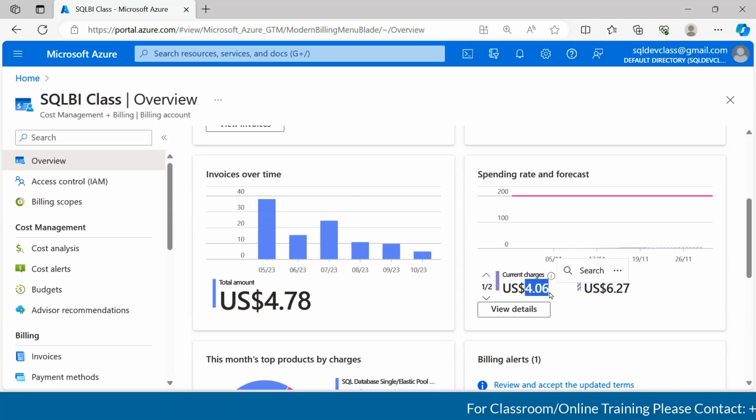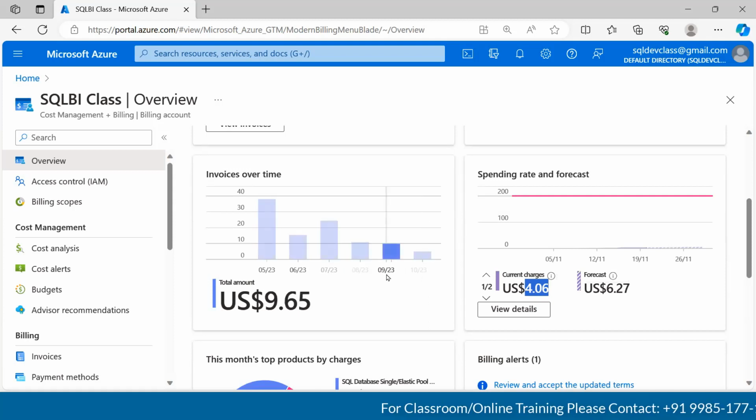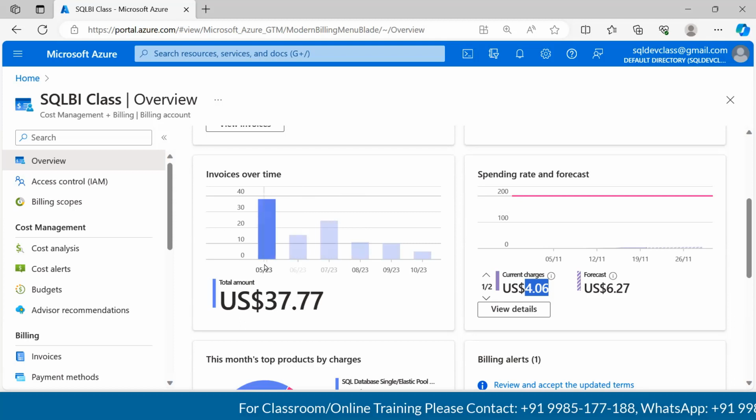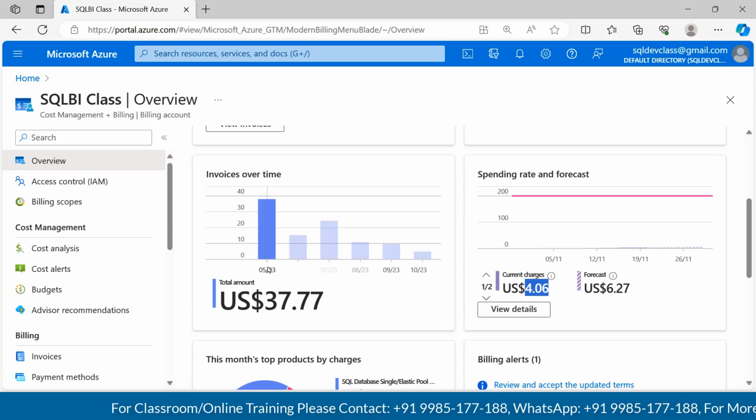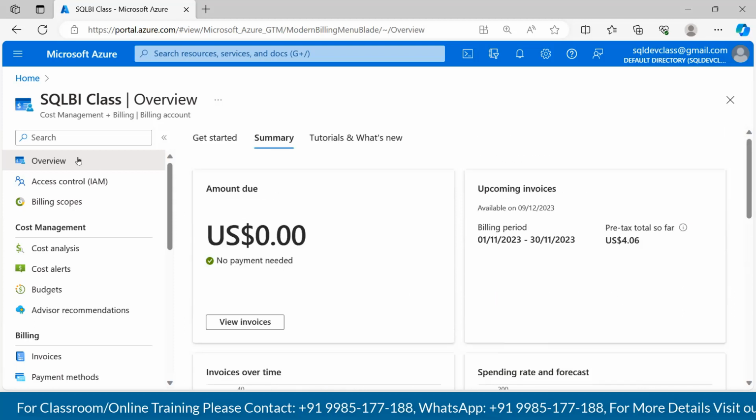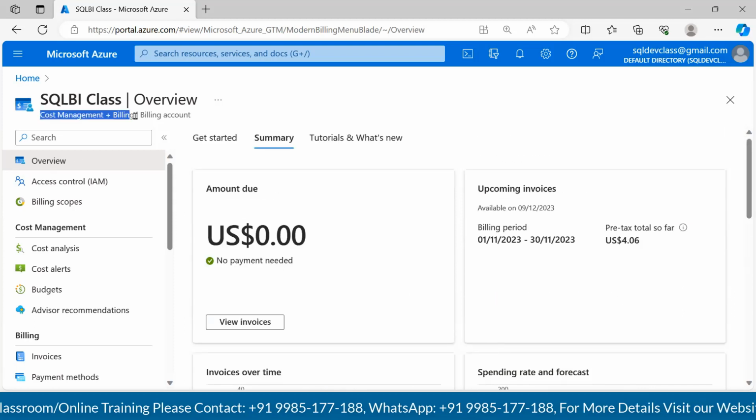If you look at last month's invoice, we paid $4.78, and the prior month close to $10, and then the prior months $11, $25, $16, $38. So we can also see the history of the payments we have made for this particular account. Where can we see this? We can see it in a service called Cost Management plus Billing.